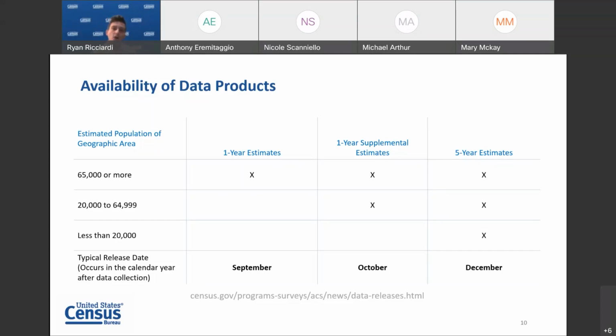The 2020 data release schedule looks a bit different from the standard schedule shown on this slide. Due to the impact of the COVID-19 pandemic on ACS data collection and data quality, we did not release our standard one-year ACS data products as planned. Instead, we released a set of experimental estimates from the one-year data. Additionally, the five-year estimates have been delayed until March 2022. Please see the data release page listed on this slide to learn more information and to see the current 2020 data release schedule.